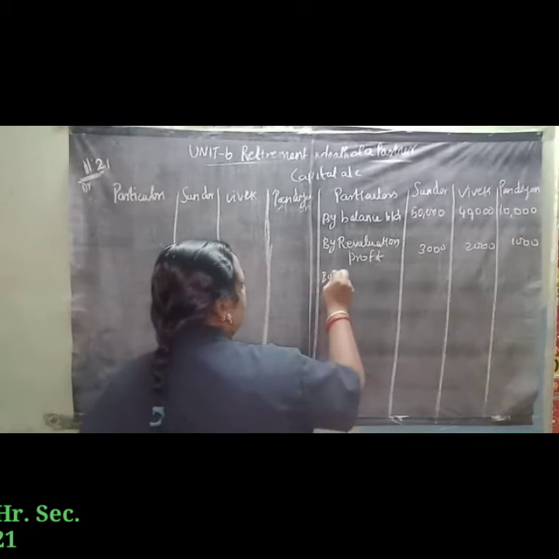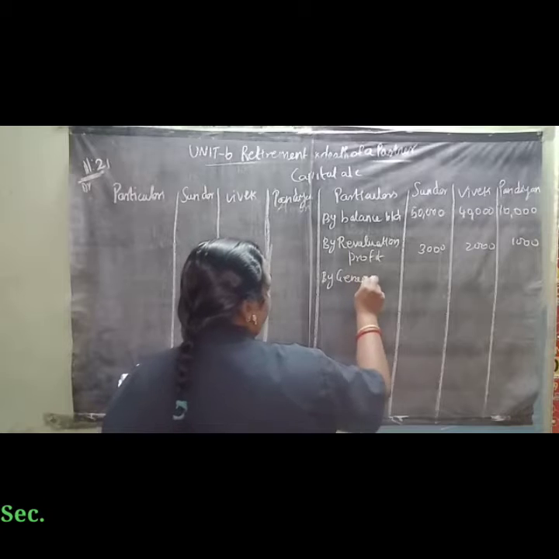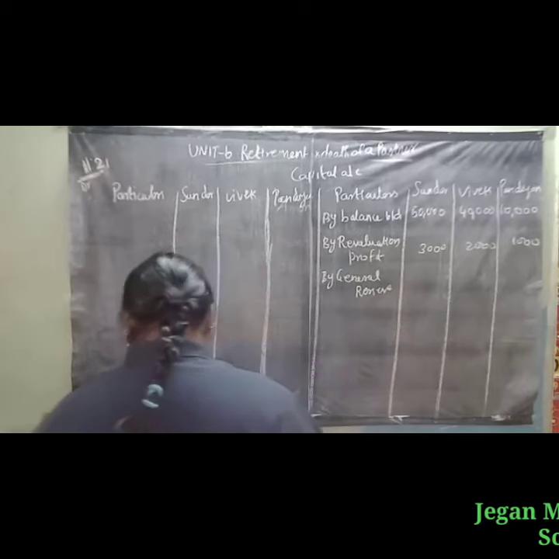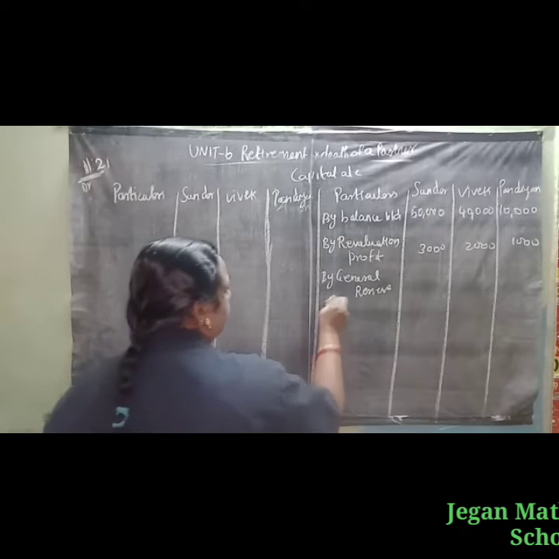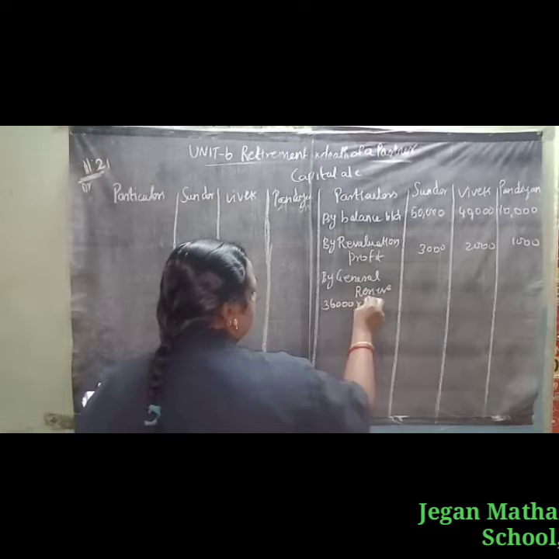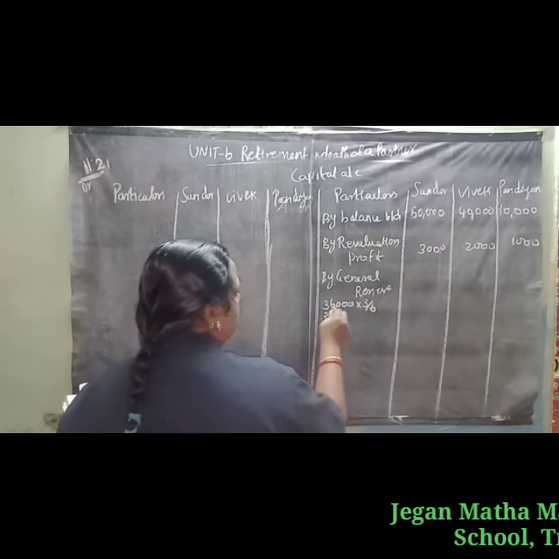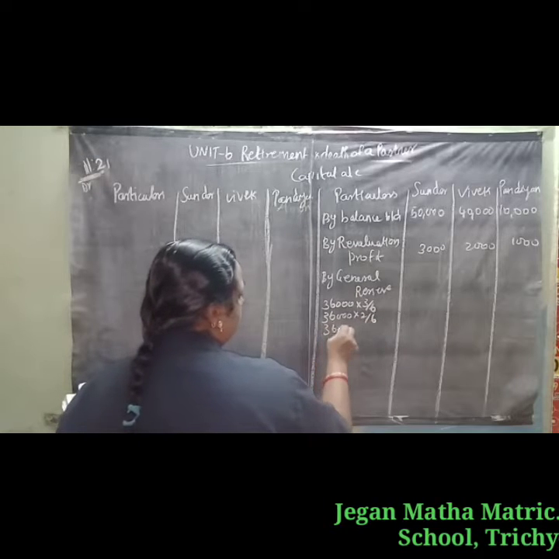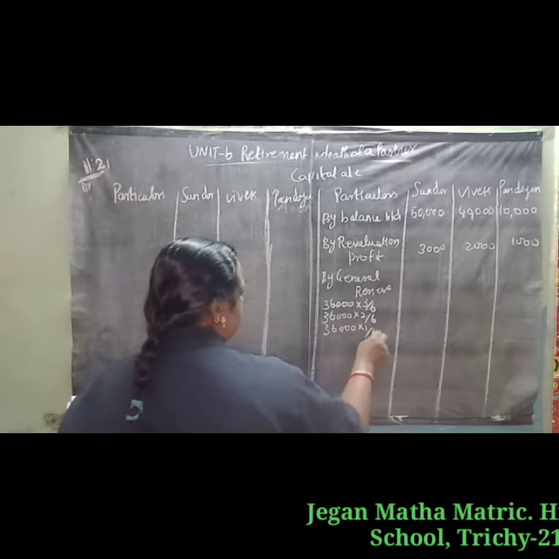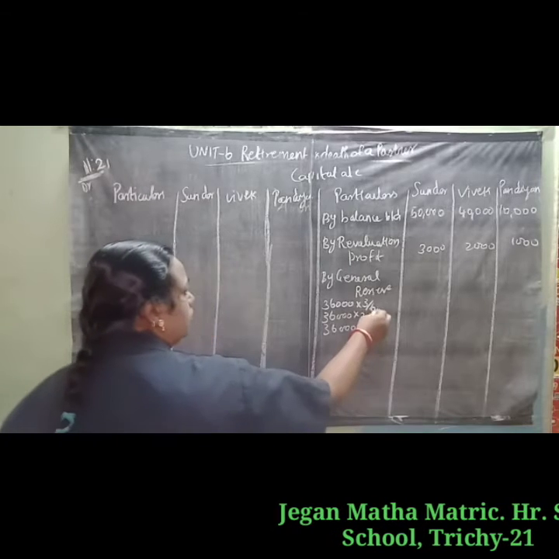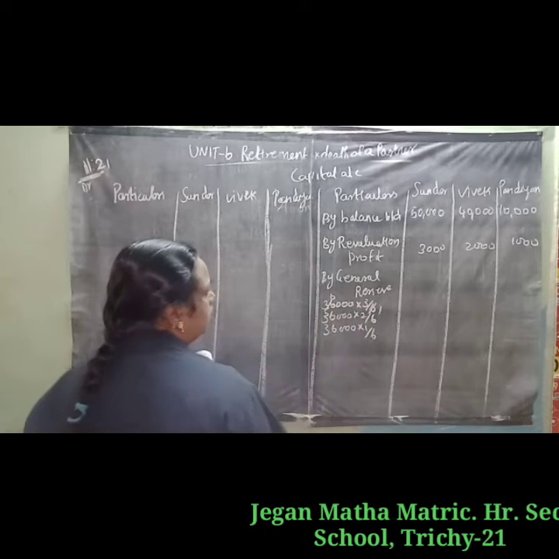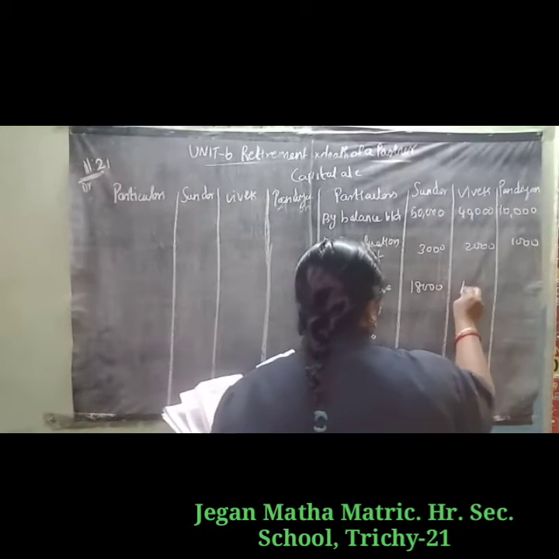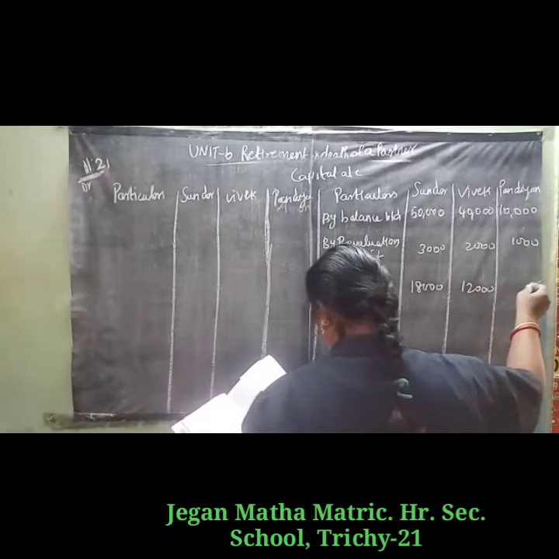So the general reserve is transferred to all the partners. 36,000 into 3 by 6, 36,000 into 2 by 6, and 36,000 into 1 by 6. So we have to simplify this: 1 6 are 6, 6 6 are 36. So 18,000, 12,000 and 6,000.